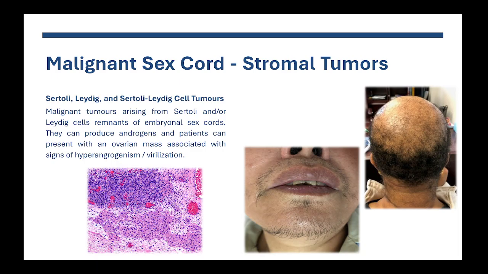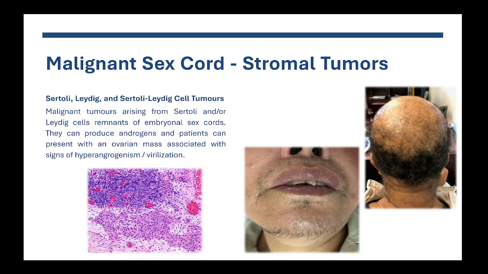Another important malignant sex cord stromal tumor that I want you to know about is the group of Sertoli cell tumors, Leydig cell tumors, or Sertoli-Leydig cell tumors. These are malignant tumors that arise from the Sertoli and/or the Leydig cells that are remnants from the embryonal sex cord within the ovaries. These tumors can produce androgen, and patients will often present with an ovarian mass associated with signs of hyperandrogenism or virilization. So classically, they can present with facial hair, male pattern baldness, and so on.